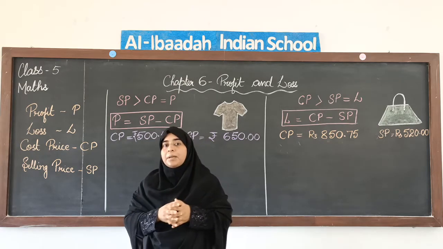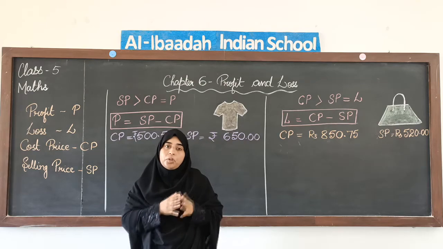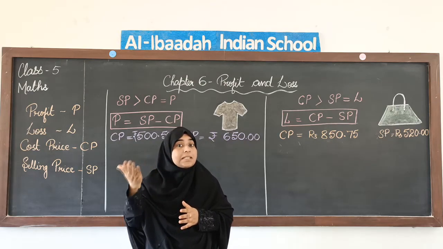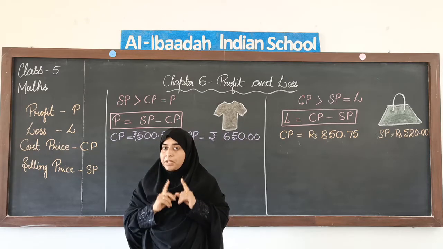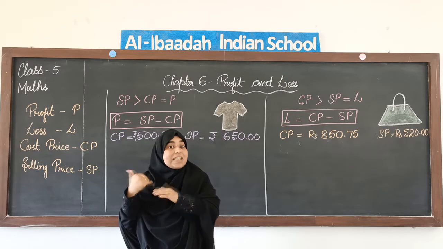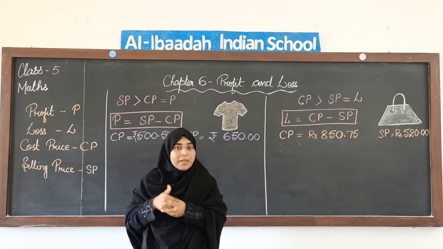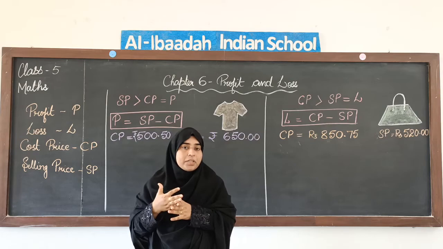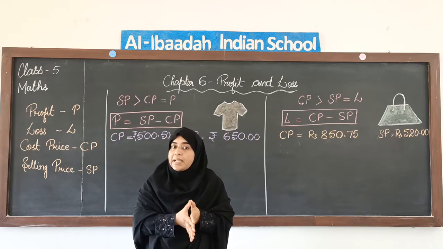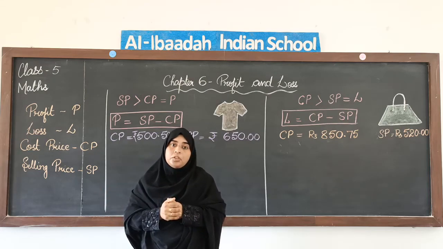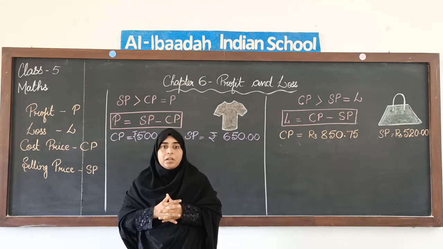Now, suppose the same sofa set you had bought for 500 rupees, and you are selling it for 600 rupees. So your cost price was 500, but you sell it for 600. Now you are getting more money, so you are making a profit over here. So when your cost price is less and your selling price is more, you are making a profit.